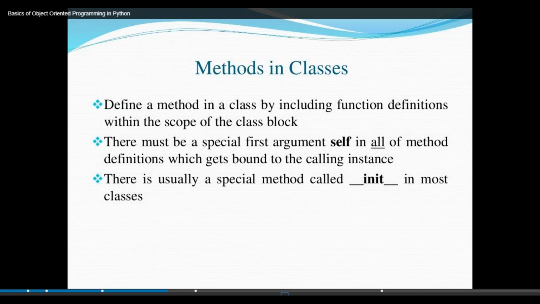There is usually a special method call. Once you create any object, the special method will be called, that is the initialization method, double underscore init double underscore method, right?